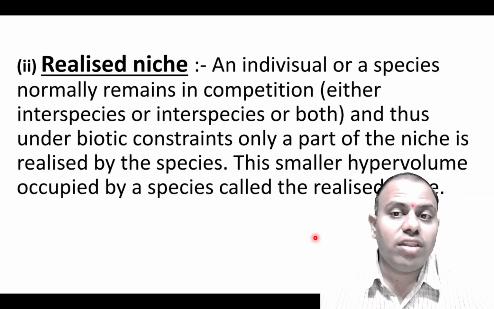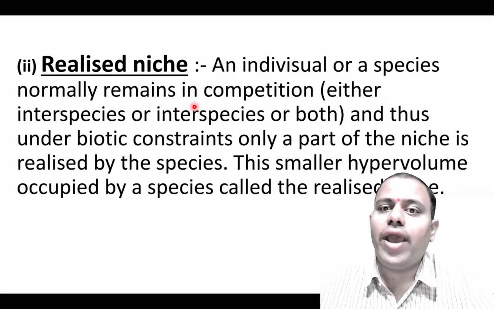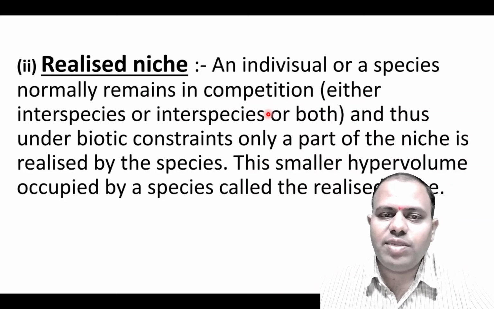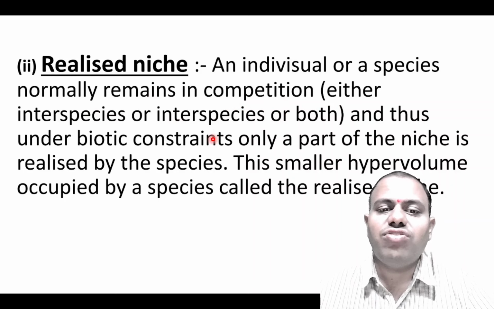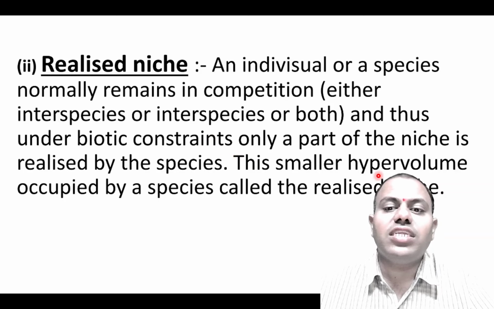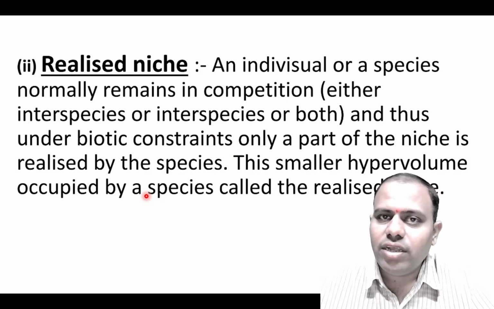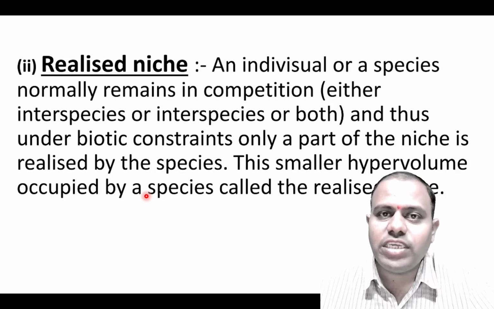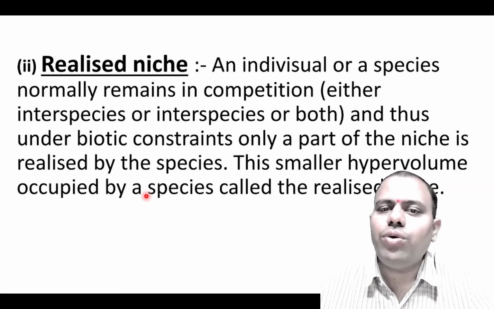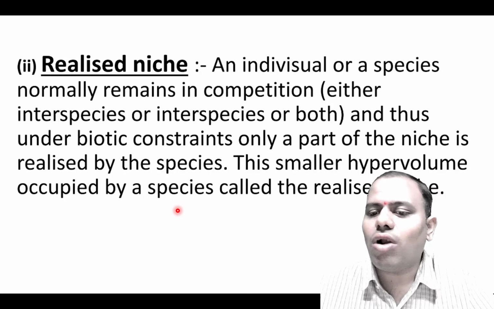Okay, but this is not the case in realized niche, where the individual or species normally remains in competition, and due to this inter-competition between the species, the biotic constraint or stress is there. This results in realized niche, where the species which is more competent, which is having more time, which is getting more adapted, is going to survive. So this kind of niche is called realized niche.